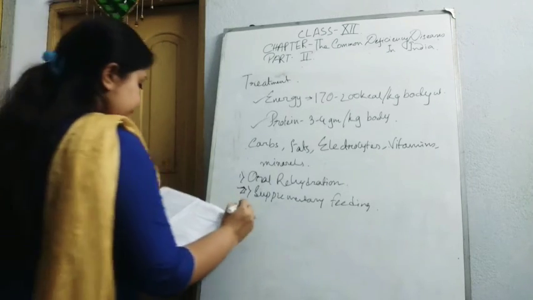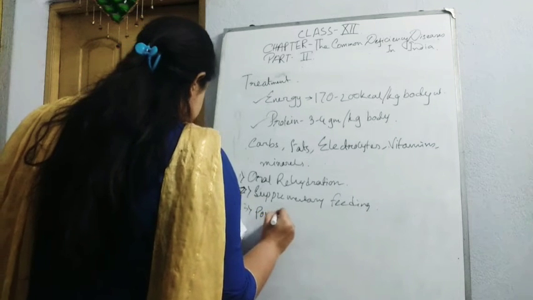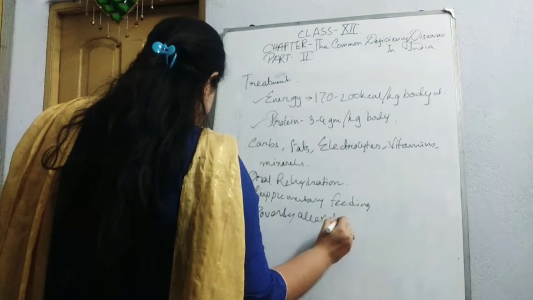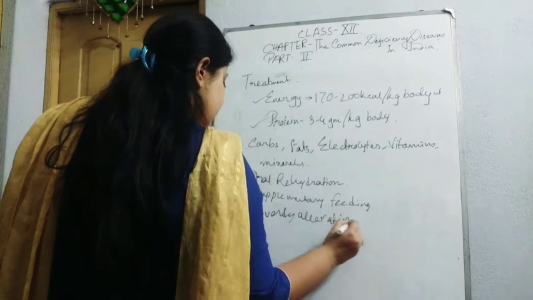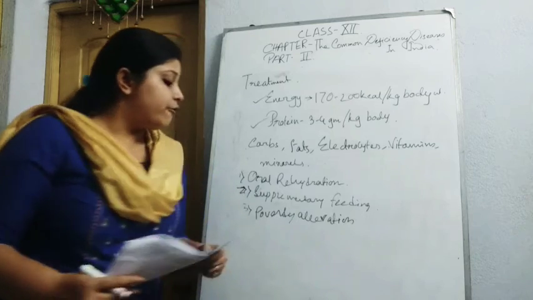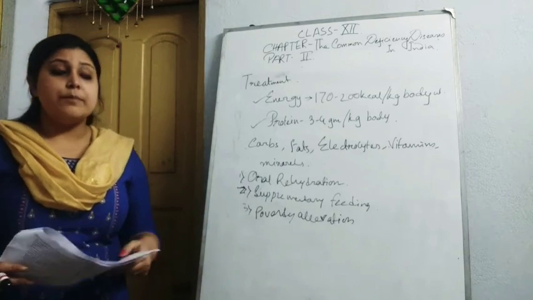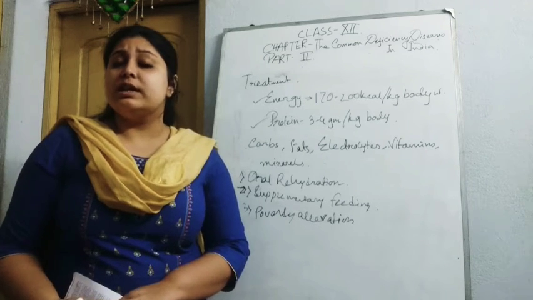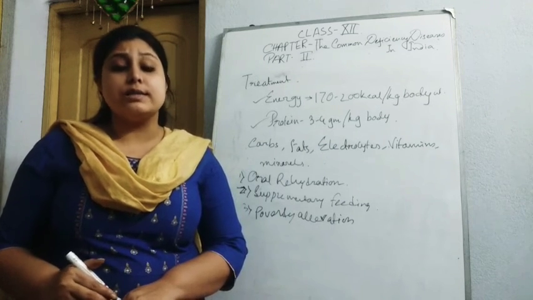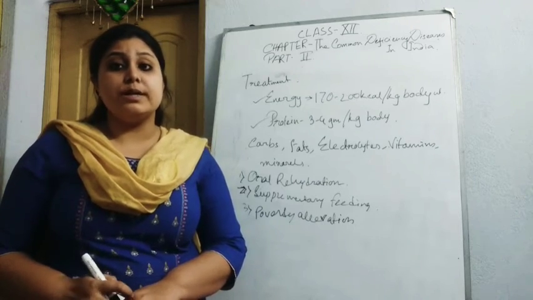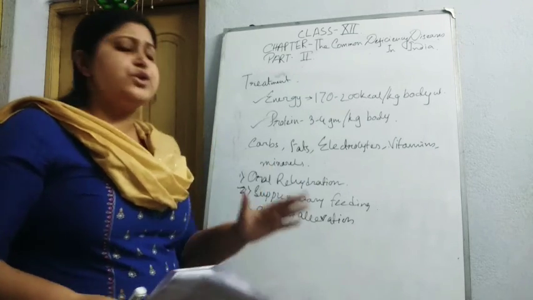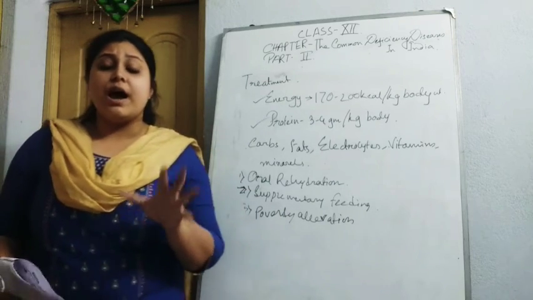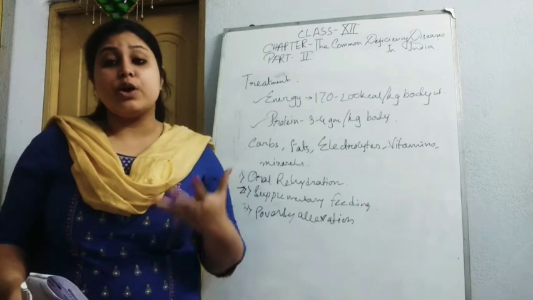Also, poverty alleviation is very important for them, because if the child is below the poverty level, he or she couldn't consume that type of food, because protein foods, carbohydrate foods and this type of foods are pricey, costly.